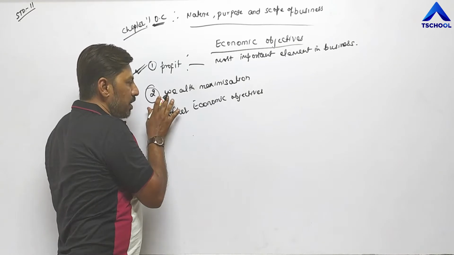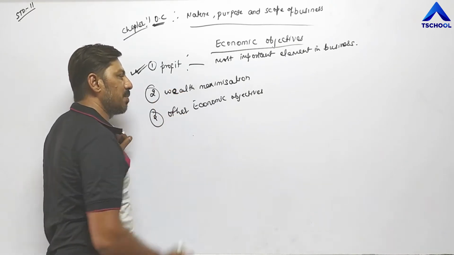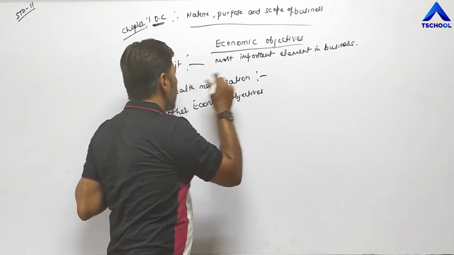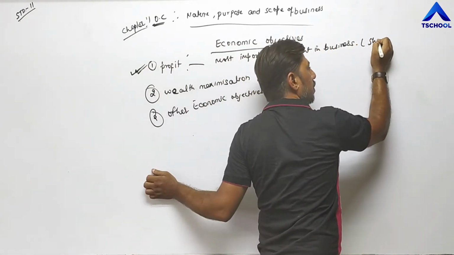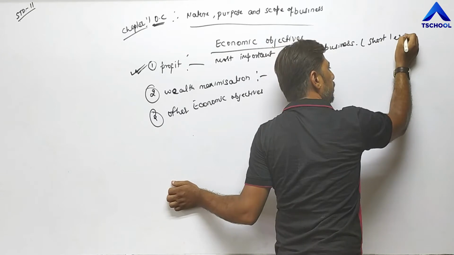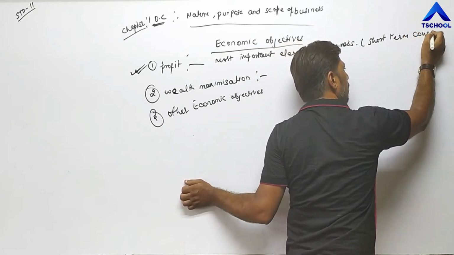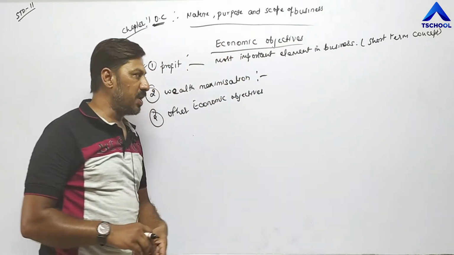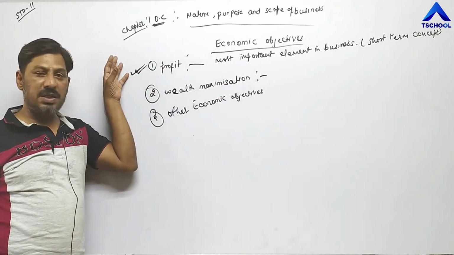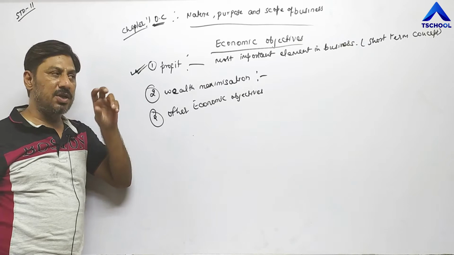Now another point is wealth maximization. What is wealth maximization? Profit is a short-term concept. Why? Because every year the business unit decides a certain percentage to earn.